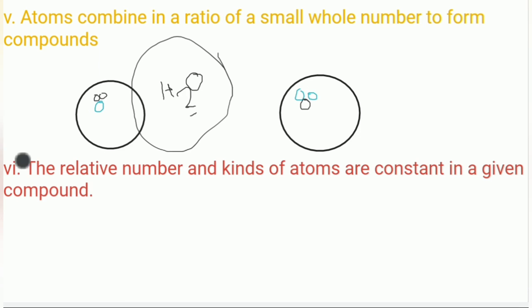So this is the sixth postulate by John Dalton: the relative number and kinds of atoms are constant in a given compound. This means that in one particular unit we find combinations like H2O, or in carbon dioxide, CO2.